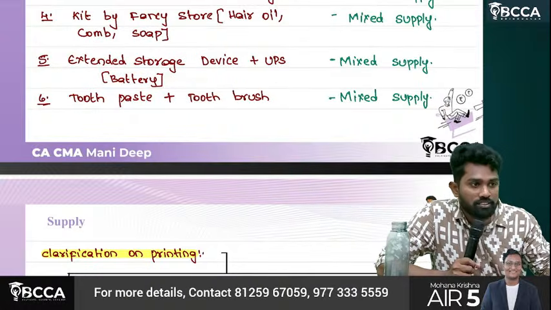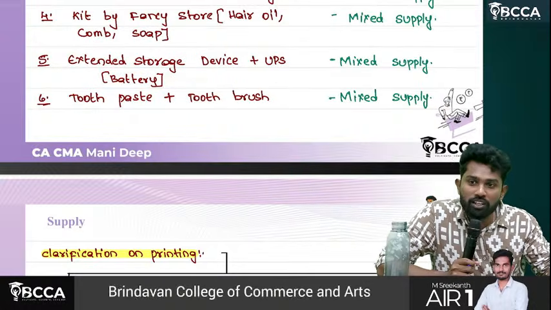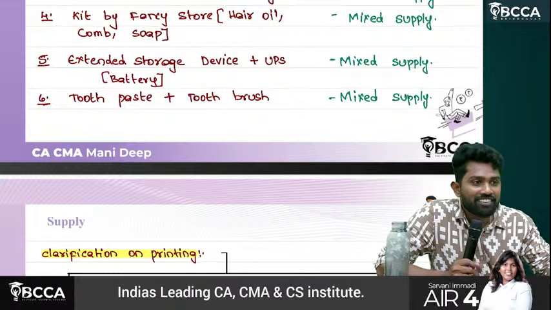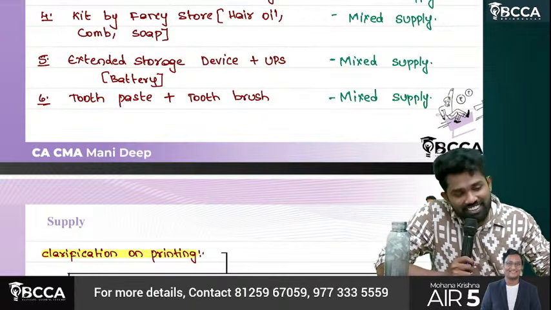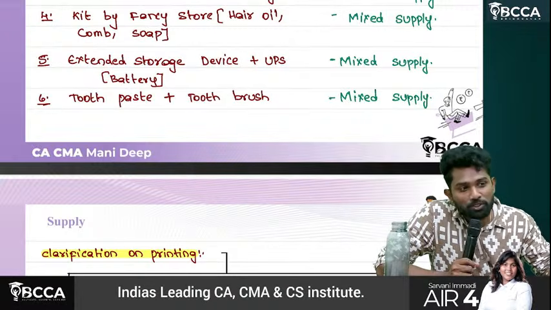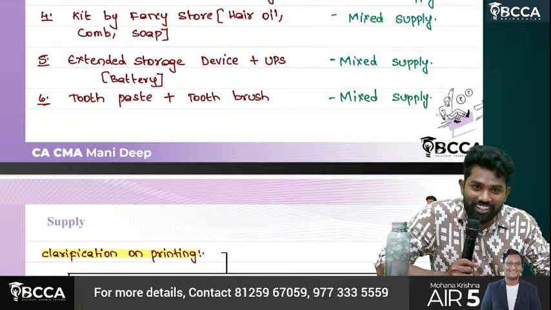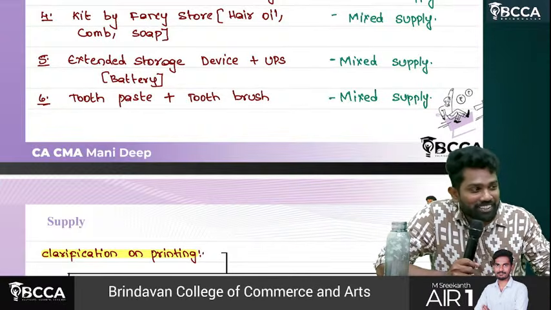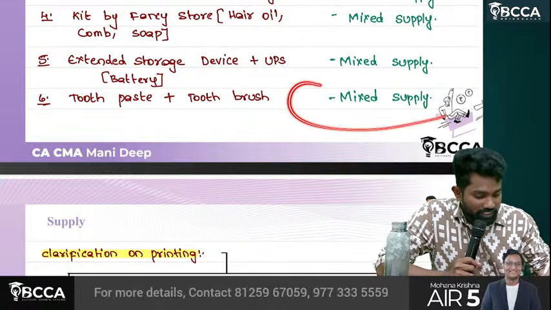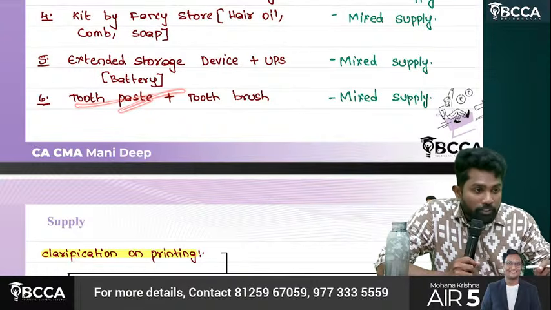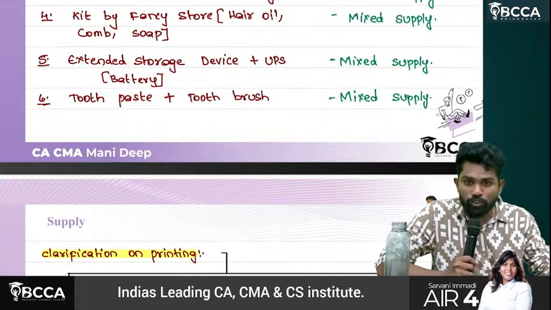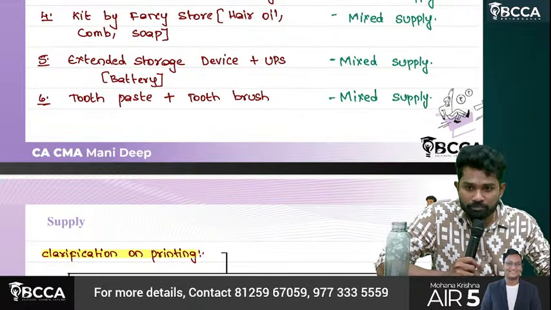Toothpaste and toothbrush. Sir, connected only, na sir, toothpaste and toothbrush. But still, why are they called mixed supply? Sir, for a family, you will buy how many toothpastes? Toothbrushes? One only, yeah. So that means what? They are independent of usage. Okay? That's why it's the mixed supply. So it's not like when you buy a toothbrush, it's necessary you will always buy a toothpaste also. Okay, this is what? Mixed supply.